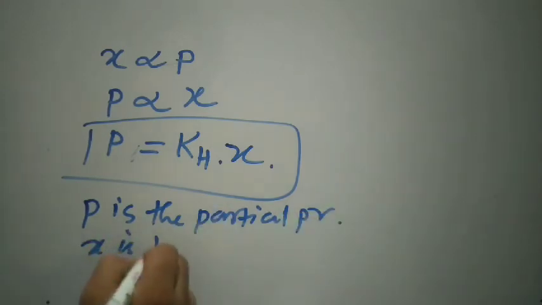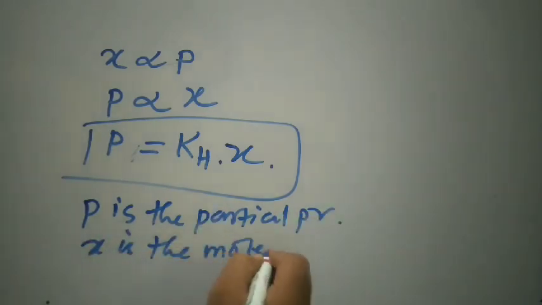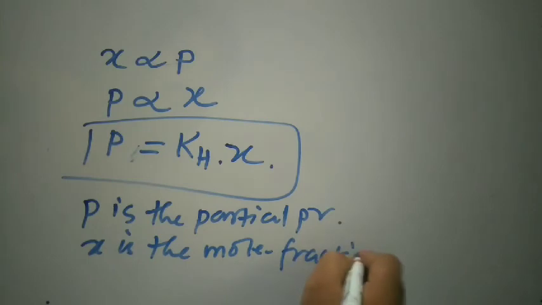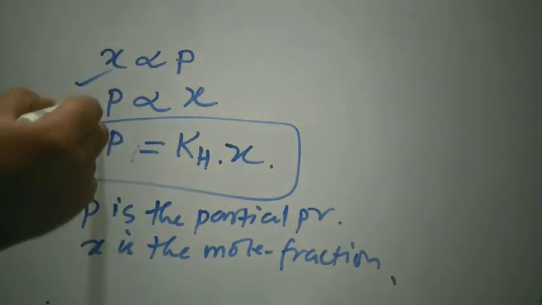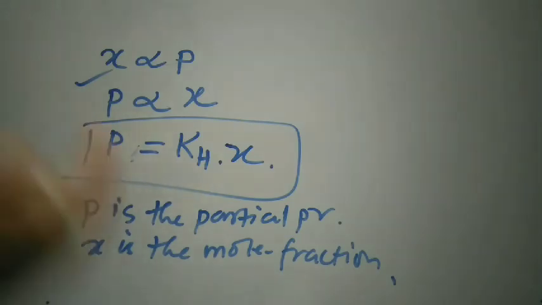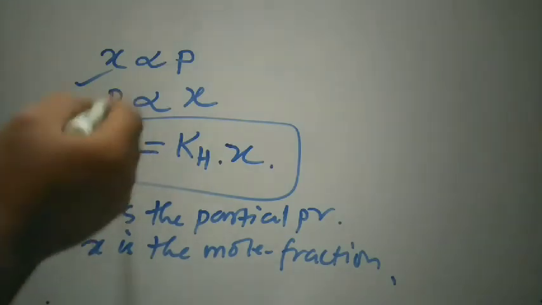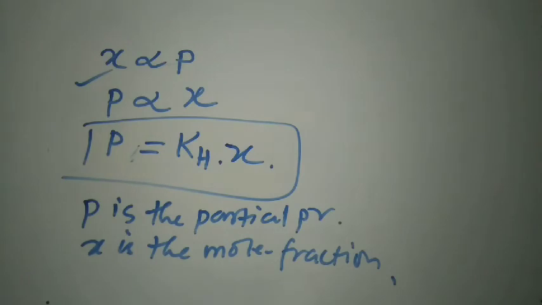X is the mole fraction. Henry is saying that the partial pressure of any gas dissolved in liquid is directly proportional to the mole fraction of that particular gas in the solution.